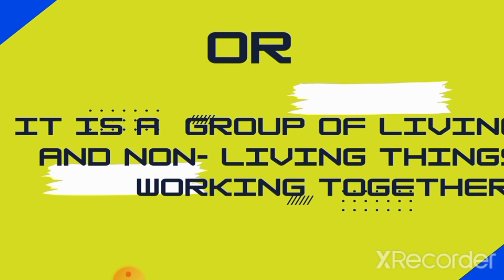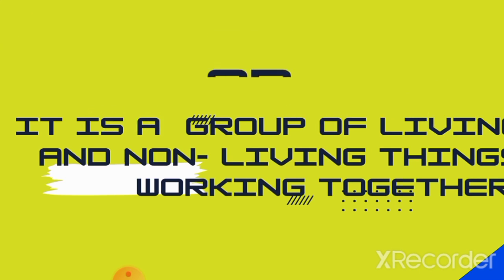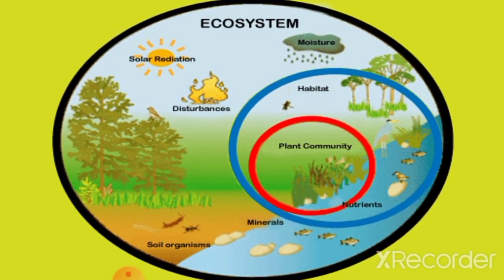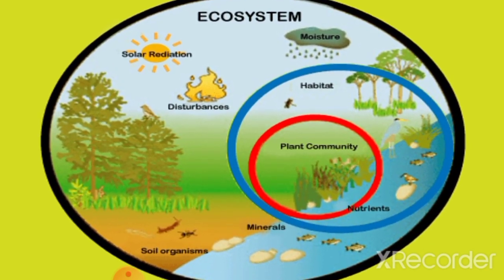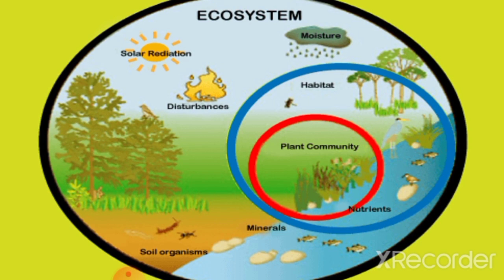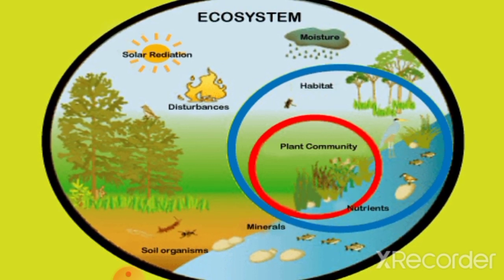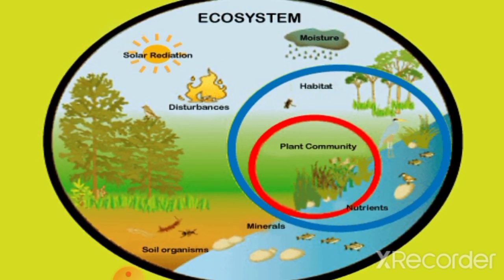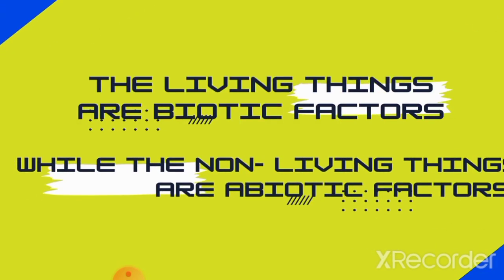For example, we have a plant community. It is able to interact with its environment by getting nutrients from the soil, getting energy from the sun, or even getting water vapor or moisture from the air. In that case, it is interacting with its environment.